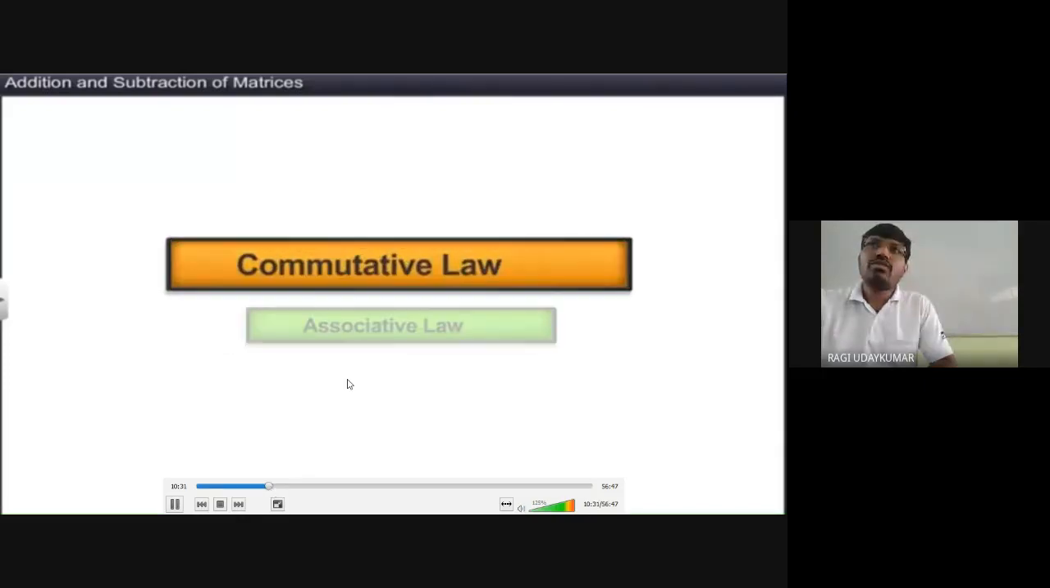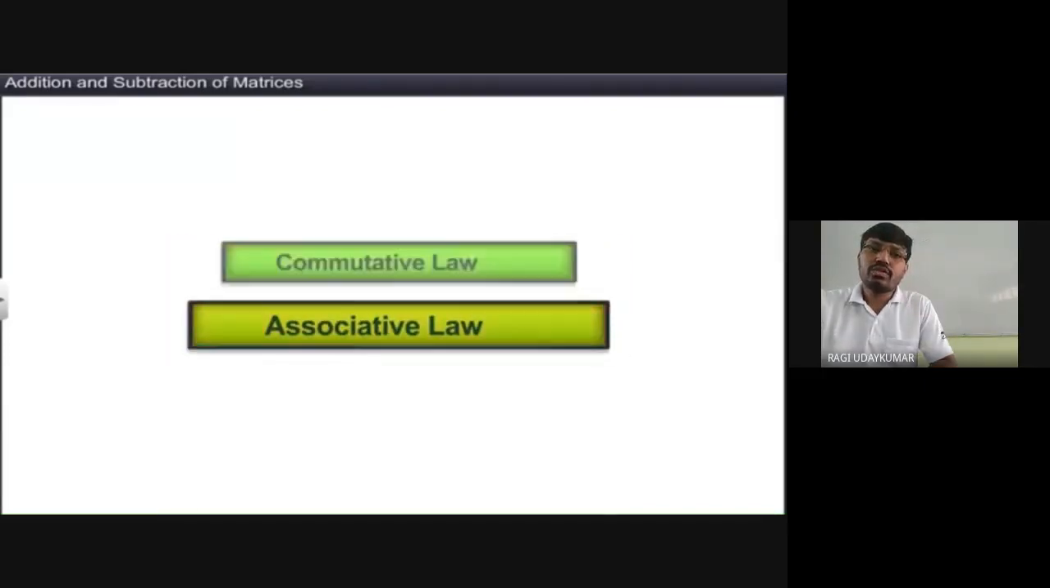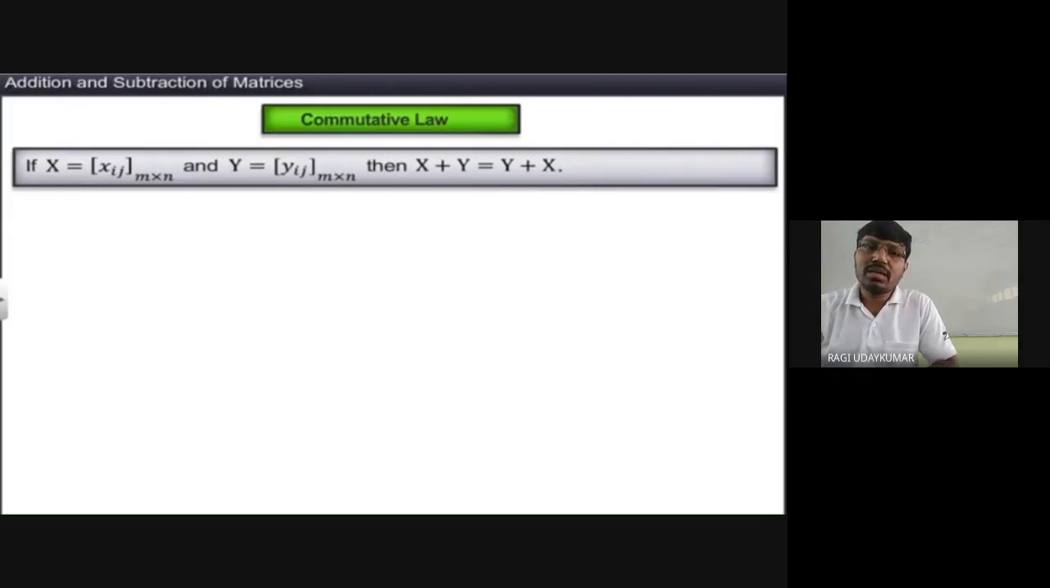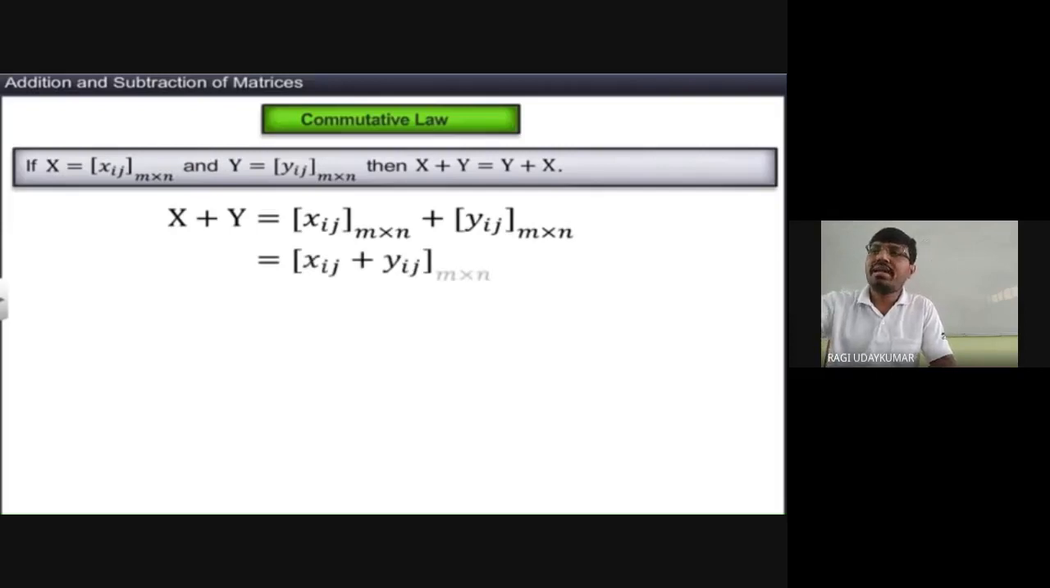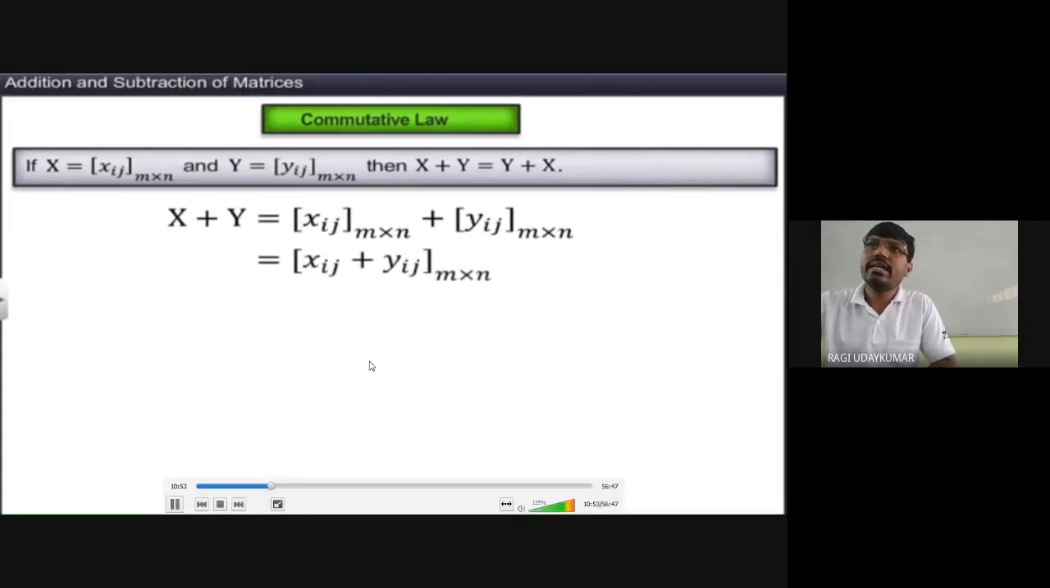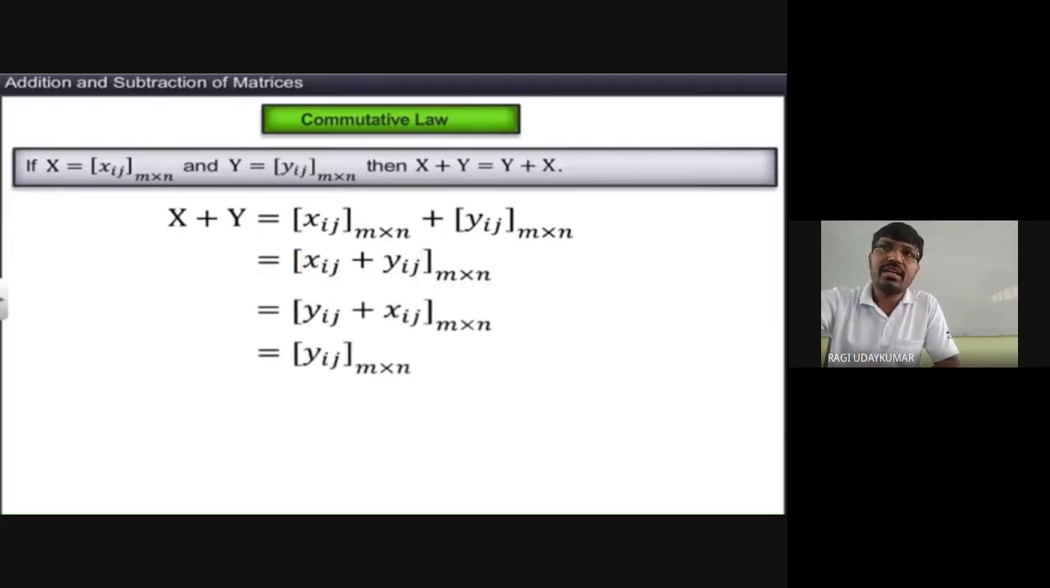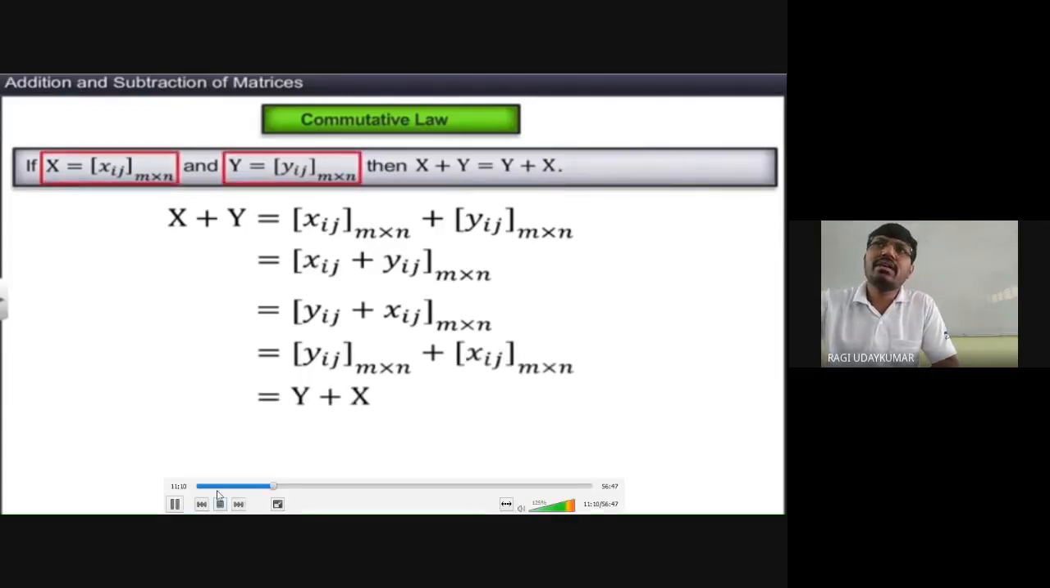Now the properties: the commutative law and associative law in addition. Commutative law is nothing but if you add the two matrices in any order, the resultant matrix will be the same. If it is the same, we call that a commutative law. So we are not going to get a different matrix. It is very simple here, इसका proof की जरूरत नहीं है.